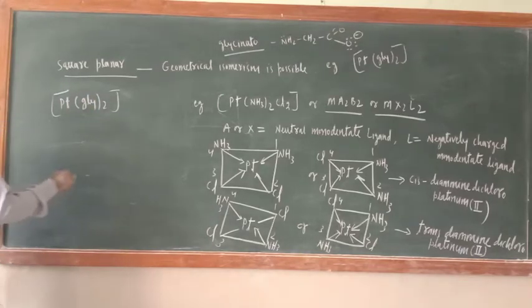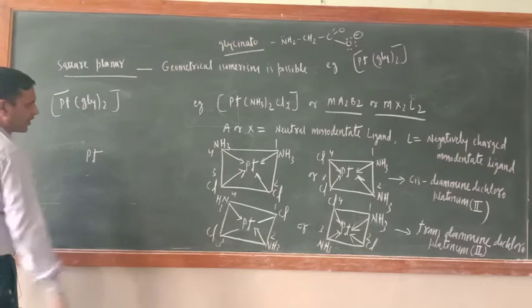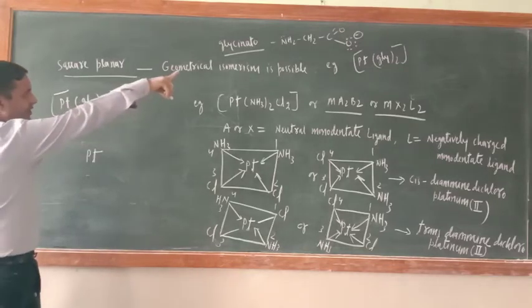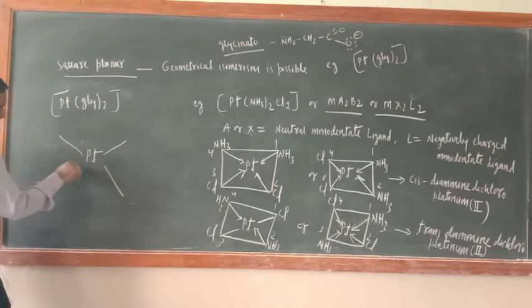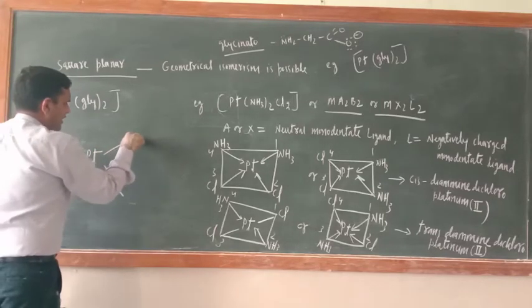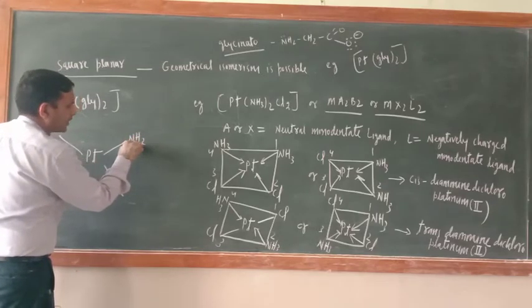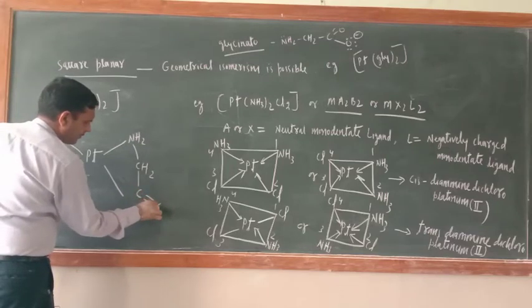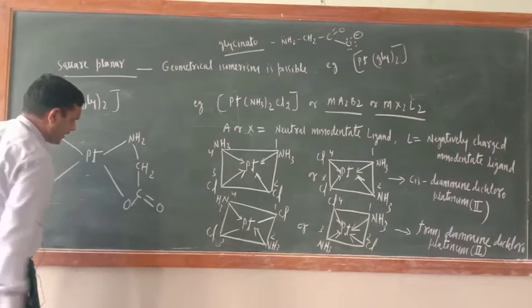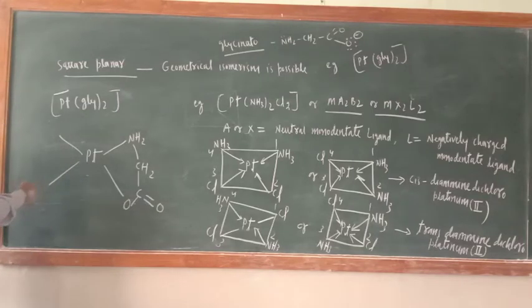Now just see, make their structure. Pt, okay. Now just see, the structure is that one. Here this and this, NH2. Now here what is there? CH2. Here what is there? C double bond O and O. Okay. Now just see, in the same way you can make here NH2, here also CH2, here C double bond O, and here also O.